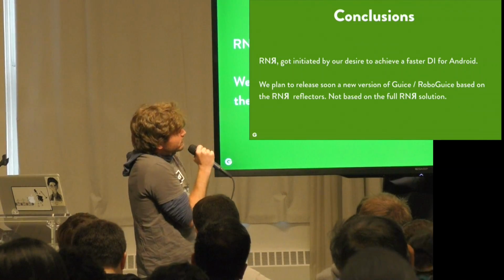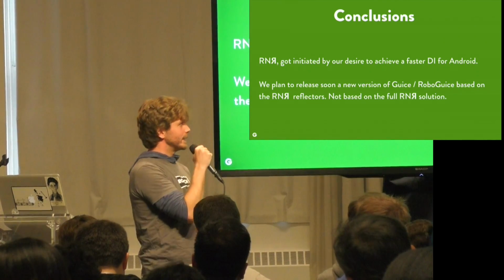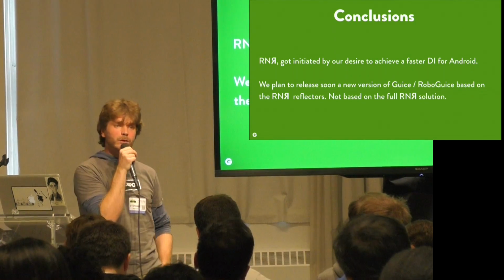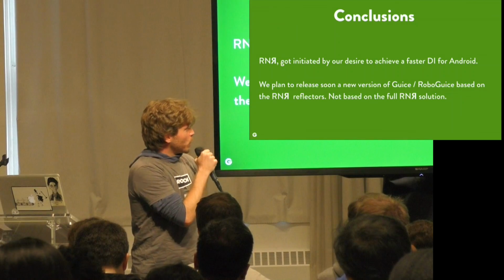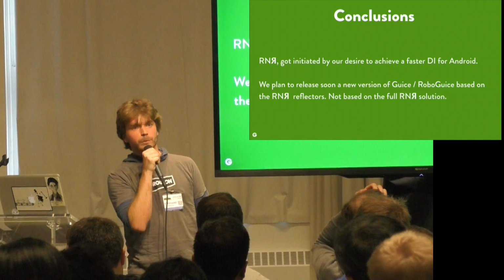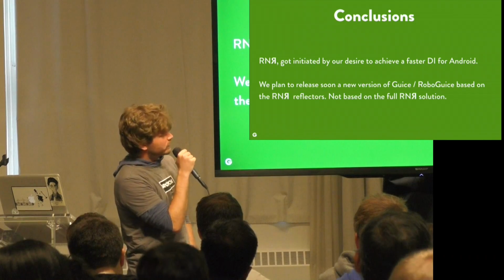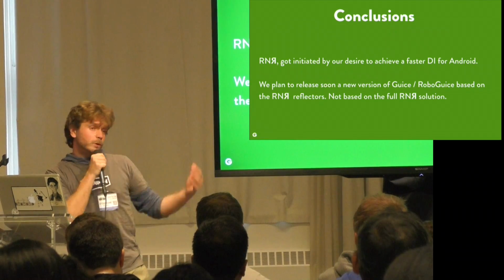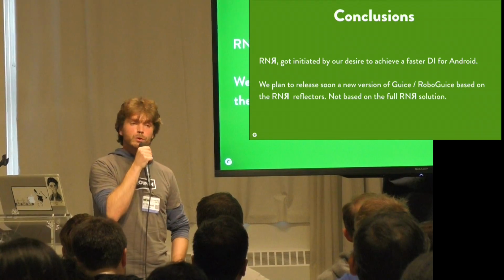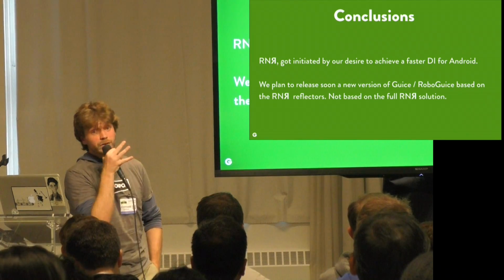So we initiated this research to achieve a faster dependency injection for Android. We didn't really get to that point, but it was interesting, and I think we've been very far in exploring annotation processing and reflection. We plan to release a new version of Juice and RoboJuice based on RNR reflectors, because there are some improvements. We're not sure yet exactly how we are going to do that and when. We got to decide on that. And we wanted to share that with you so that you got a better idea of what annotation processing means, how it could be unified with reflection, why those APIs are similar or different, and what are the alternatives.